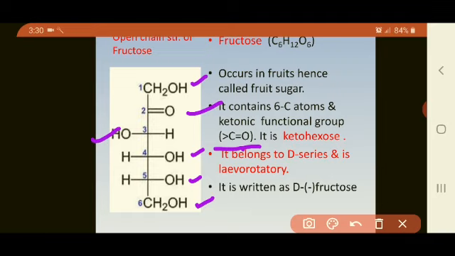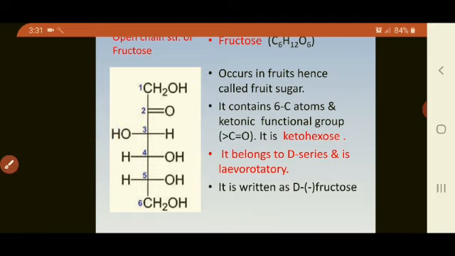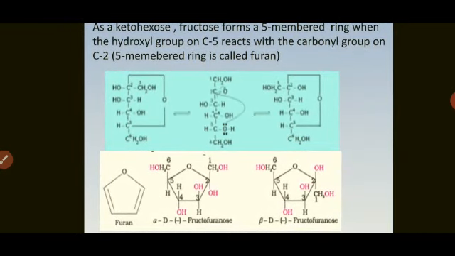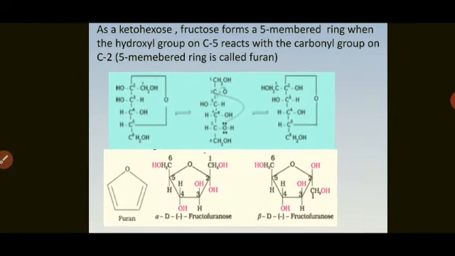Now from this we are going to see how the structure can be given. Here evidences are not shown in your syllabus. Only the Haworth structures are shown. So how is this Haworth structure or cyclic structure formed? In the first blue color diagram, the blue color structure is given as cyclic structure, and the one below is Haworth structure.